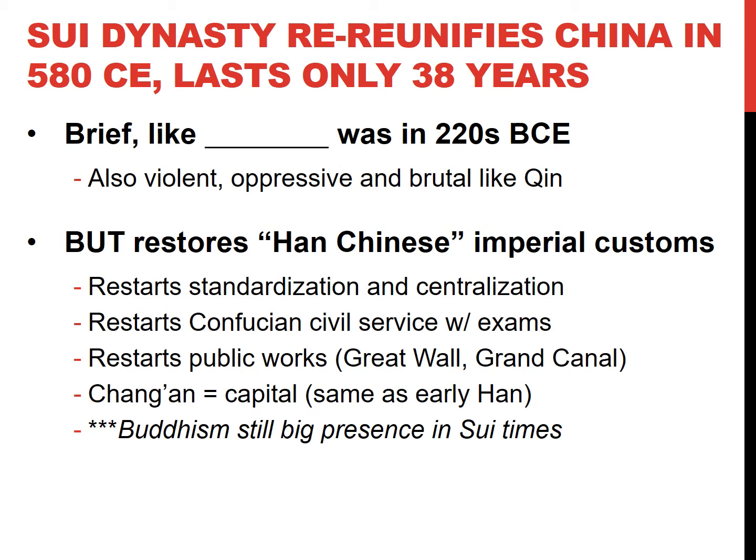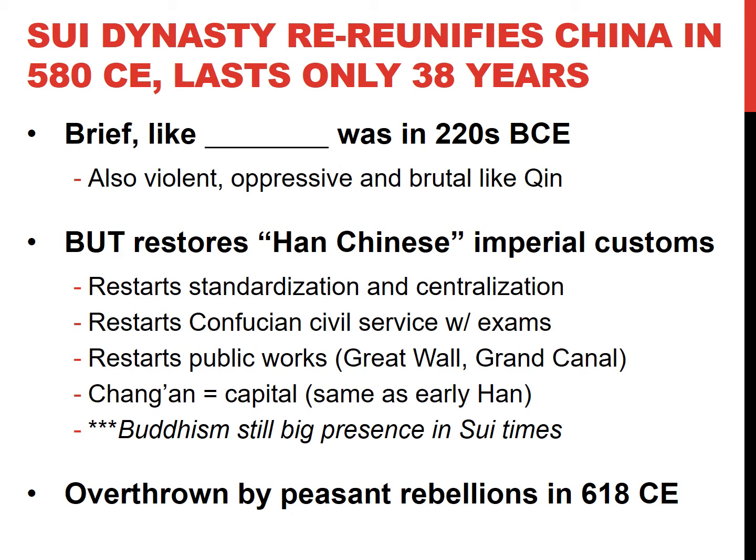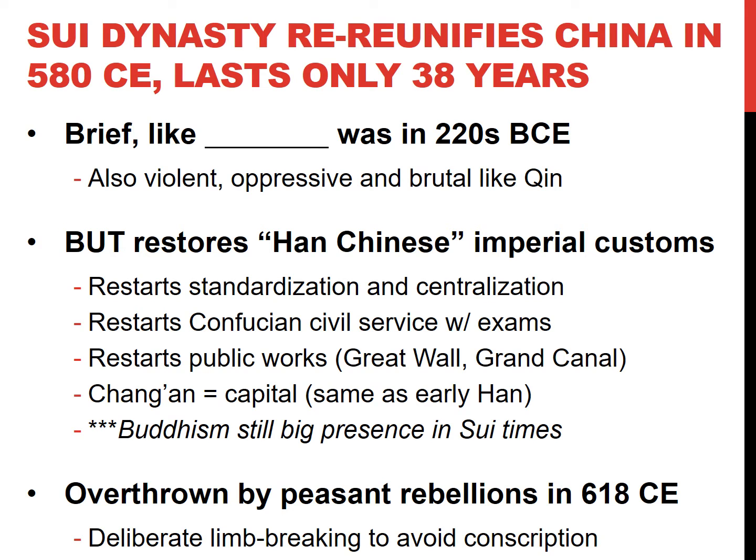But the only thing that changes is going to be Buddhism. Buddhism is still going to be a big, huge presence during the Sui times. And again, it's because Buddhism is a missionary religion. Missionary as in they recruit new people. They go out and recruit new people, not missionary as in the other way. So the dynasty is overthrown by peasant rebellions in 618 CE. We'll find out more about that later. We're going to find out a little bit about it now.